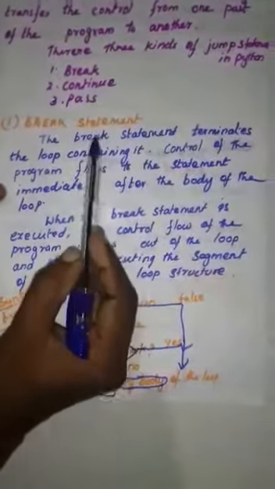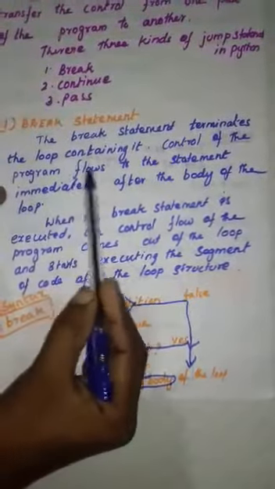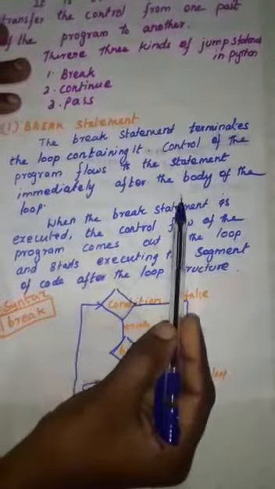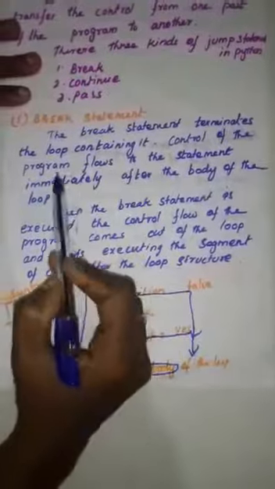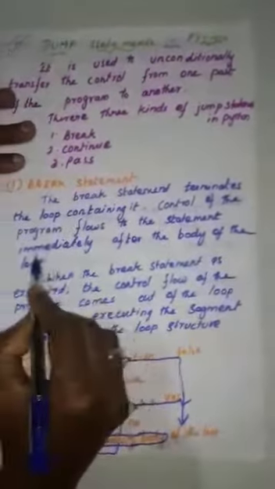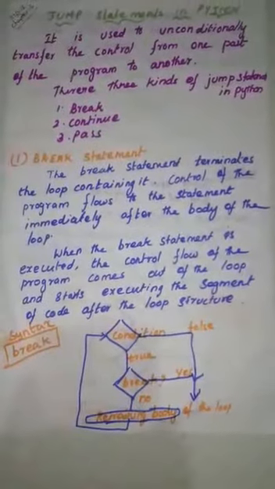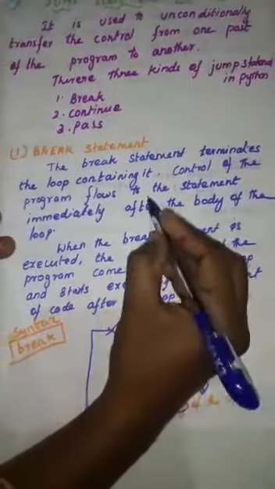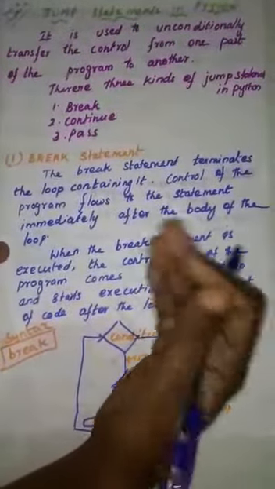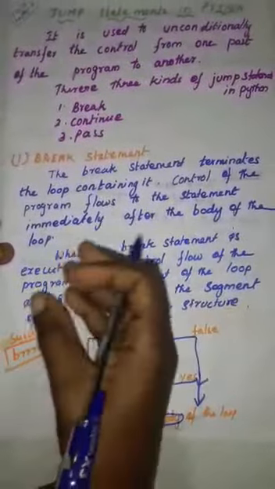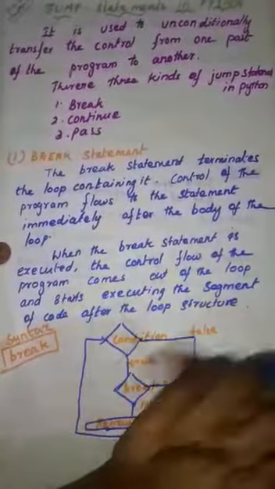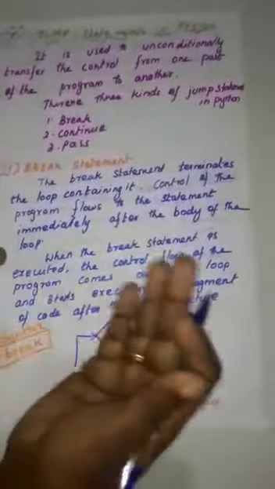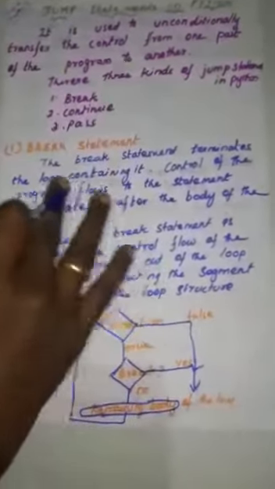What is the break statement? The break statement terminates the loop containing it. The control of the program flows to the statement immediately after the body of the loop. The control can be transferred immediately after the body of the loop, from one loop to another loop. This situation arises using the break statement.